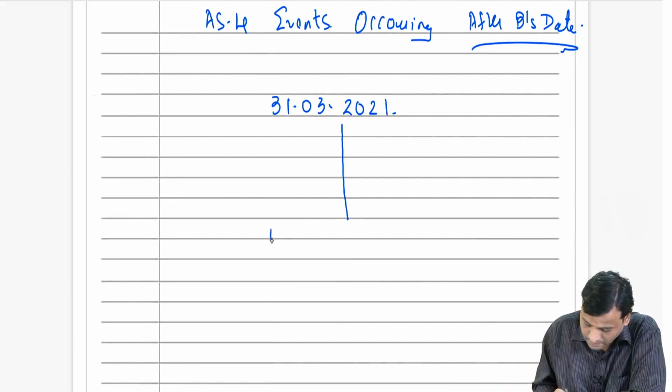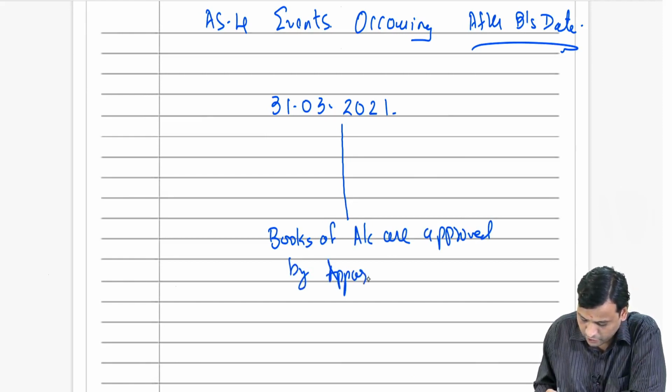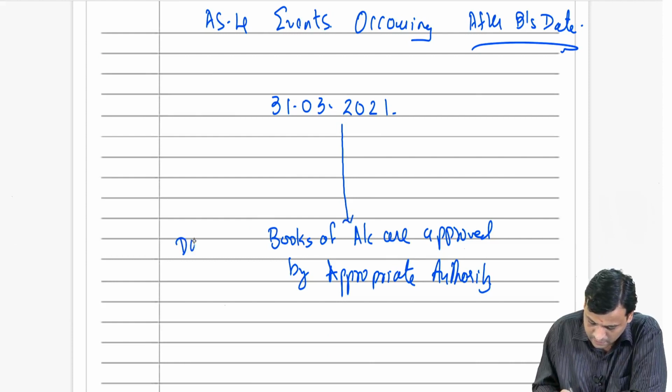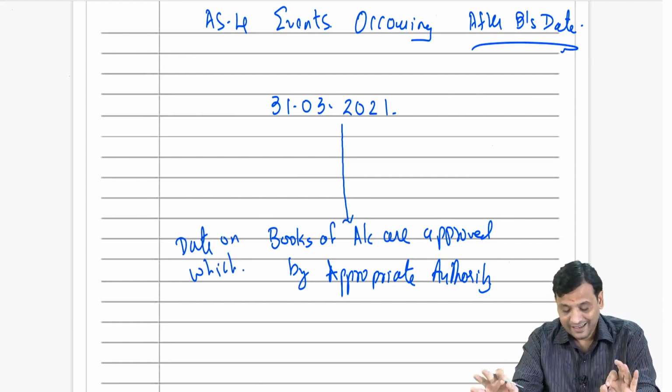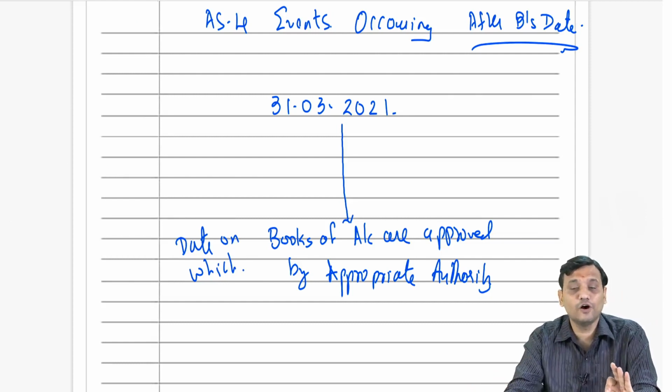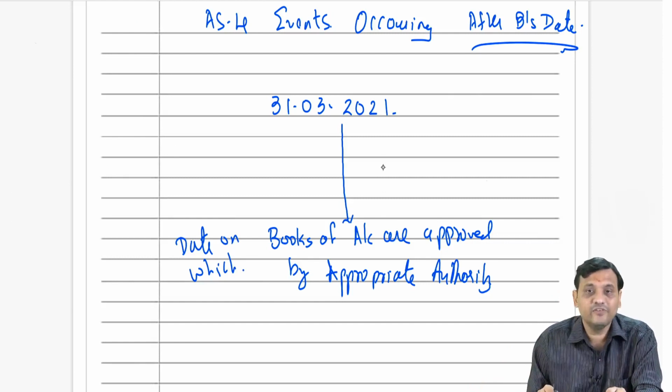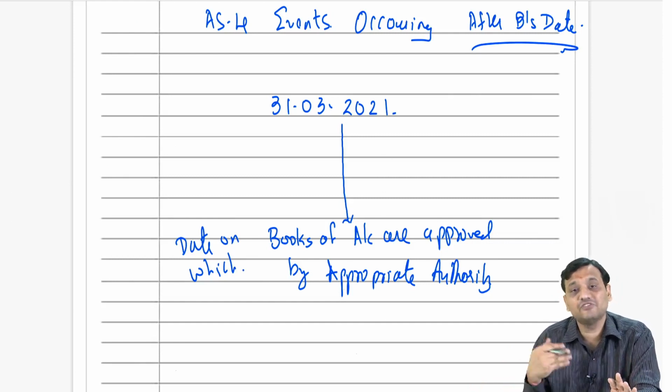So obviously, the date on which books of accounts are approved by the appropriate authority. Of course, for a company it will be the directors. So from 31st March till the date on which the books of accounts are approved by the appropriate authority, this is the area where this standard will apply: events which are happening after balance sheet date.